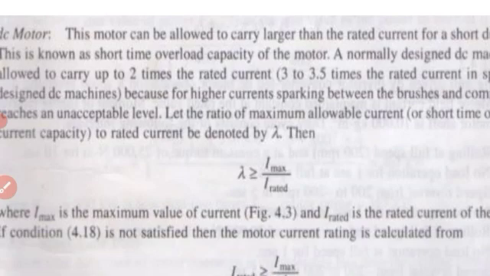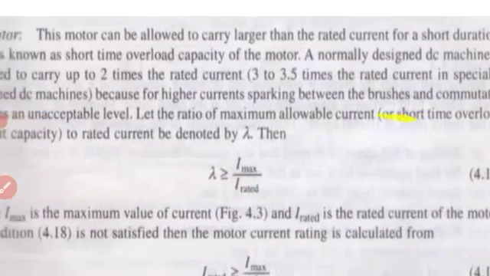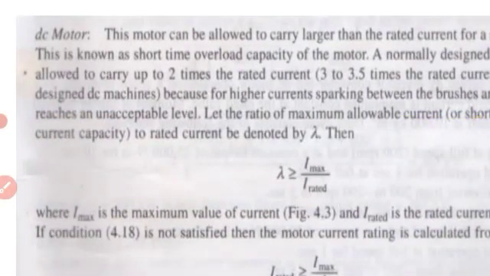Normally a designed DC machine is allowed to carry 2 times the rated current. For example, if the motor has a rated current of 10 amps, it is designed in such a manner that it carries 20 amps for a short duration.